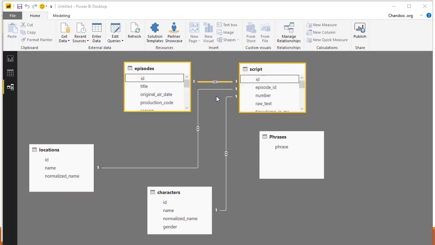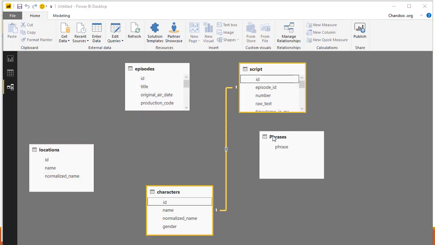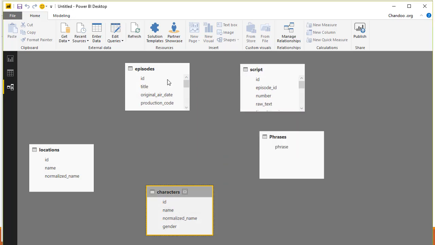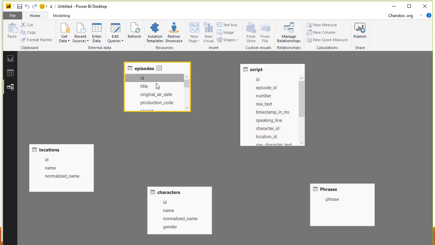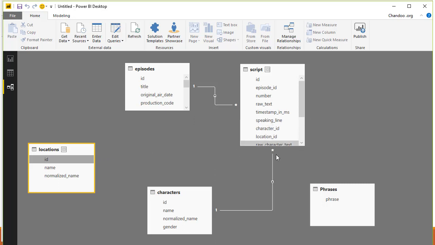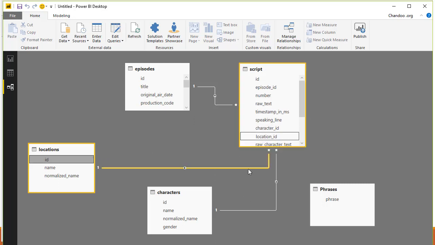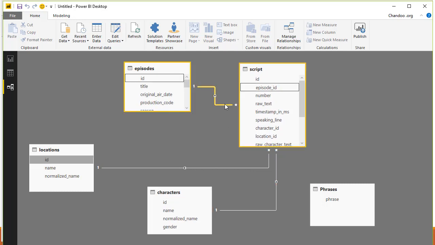So I'm going to just delete all these relationships and create them by manually telling Power Pivot how to deal with this. So we'll take the episode ID, and let me just expand this table. And this ID is episode ID. Likewise, this is character ID, and that's the location ID. So now we have linked. If you hover on the lines, you can see what it has been linked to.